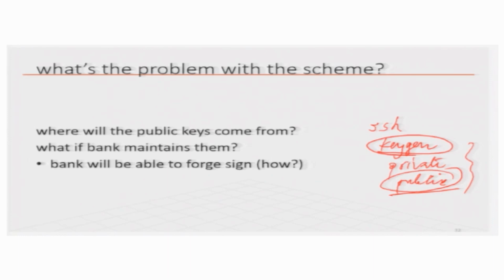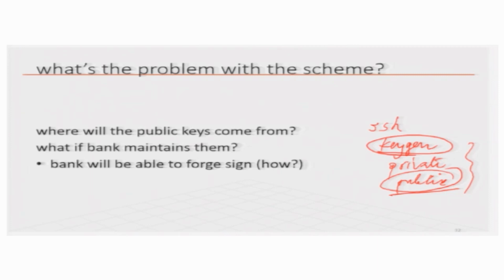If the bank generated the private key, the bank will know the private key for every public key. Then the bank can forge messages and transactions on our behalf, which is not good.